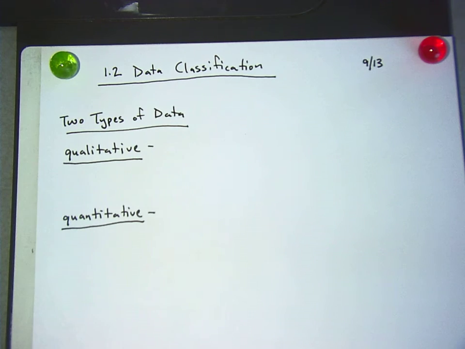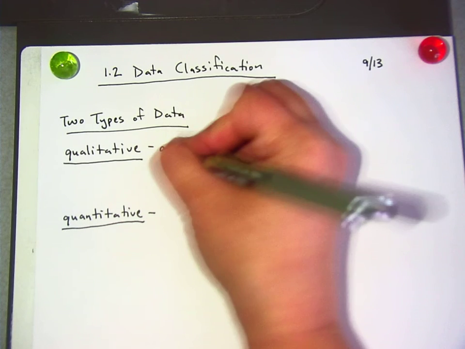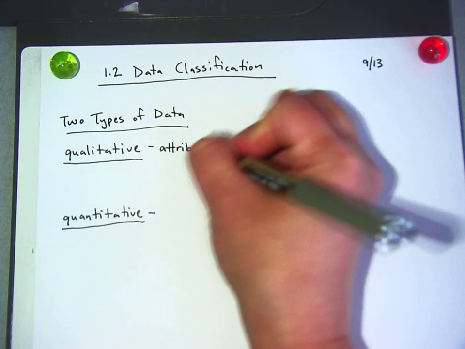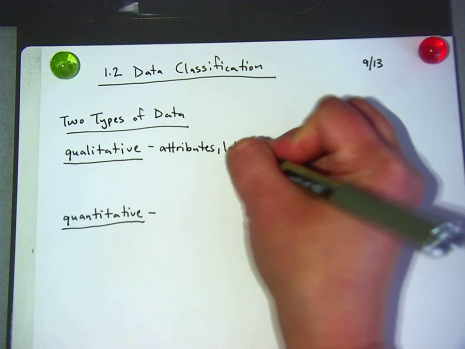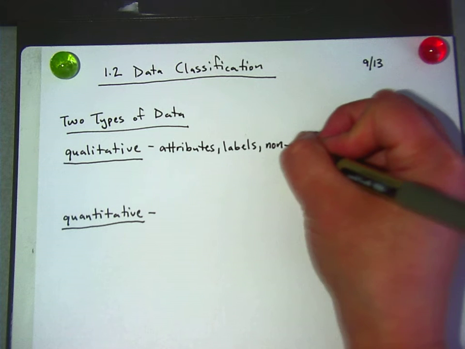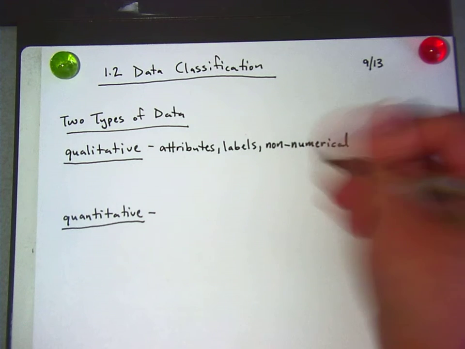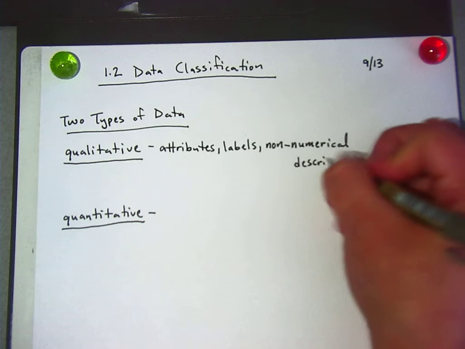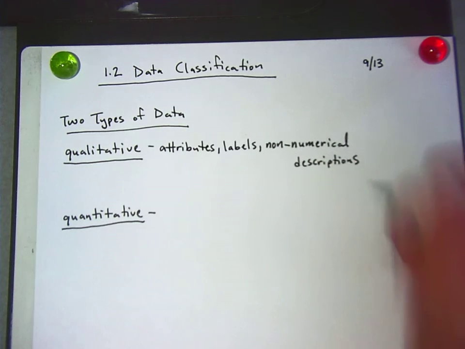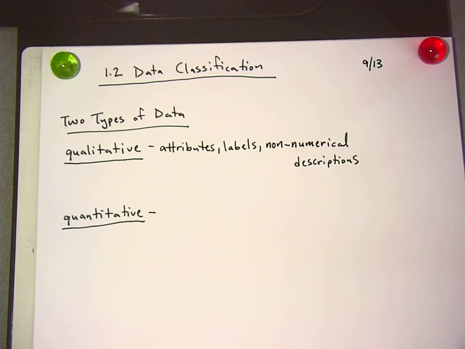So qualitative answers are attributes, labels, and non-numerical descriptions. So non-numerical descriptions, hey, stop.